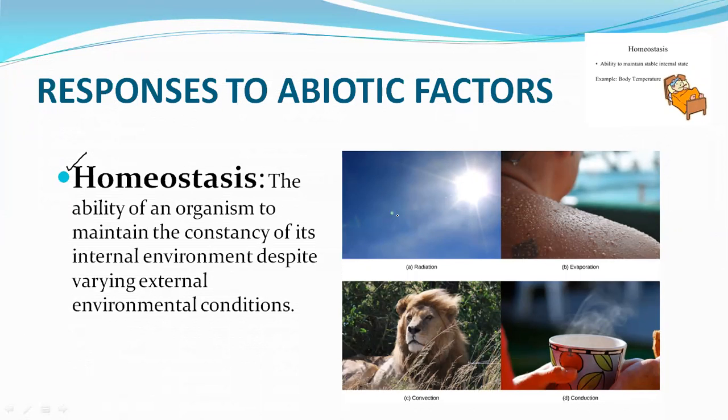Radiation, evaporation, convection, and conduction. We will not go into more detail about it, so let us quickly move on to the next one. This has already been explained to you. Remember the definitions, please. Write down the definitions, as definitions are important. If the question asks what is homeostasis, then the answer should be: the ability of an organism to maintain the constancy of its internal environment despite varying external environmental conditions.